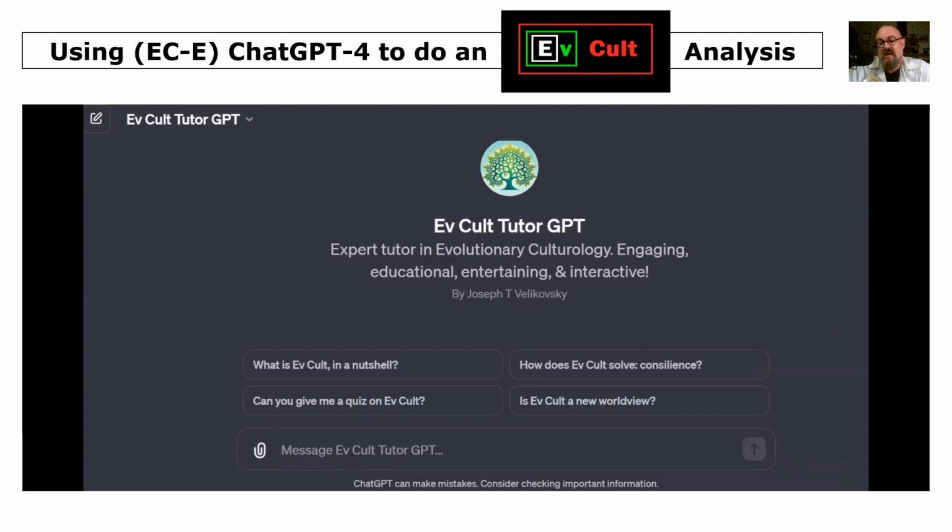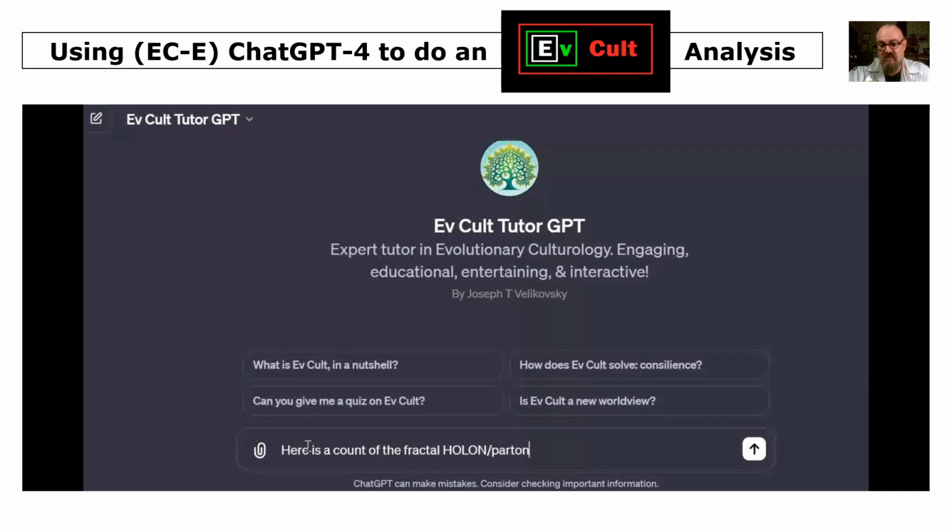And now we'll enter that data into the EvCult Tutor GPT. So go to the EvCult website. Here's the EvCult Tutor GPT, which is a slightly more souped up version of an EvCult enabled ChatGPT.